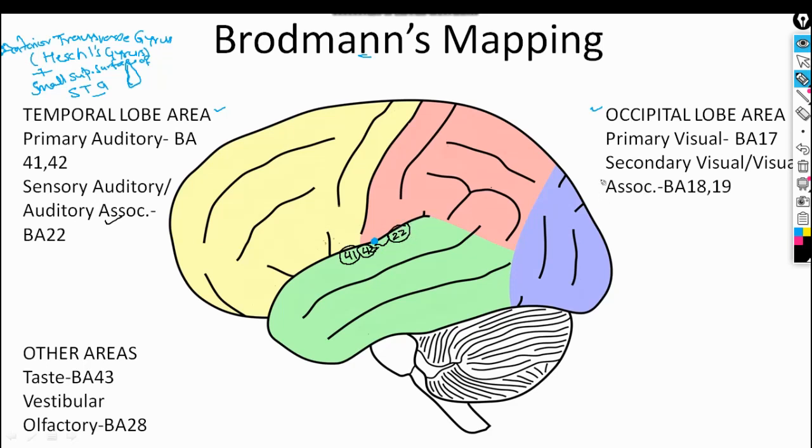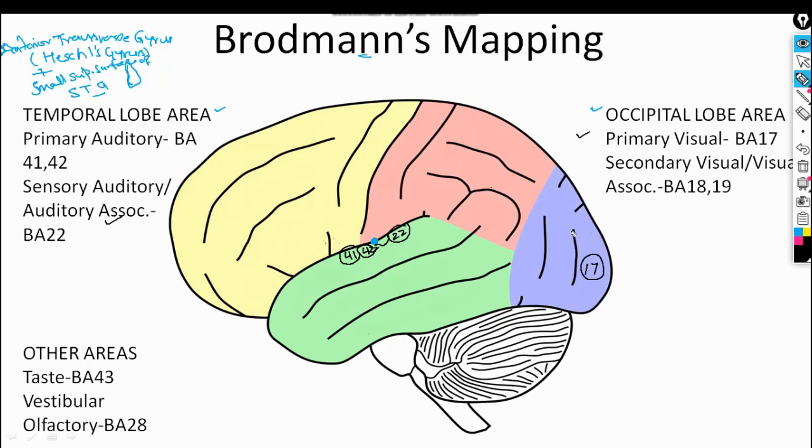Next area is the primary visual area, area number 17. This is present in the occipital lobe, here. So this is the lunate sulcus. Clear? Just posterior to this lunate sulcus, we see area number 17. And already you are aware that this region is known as the occipital pole. So here is area number 17.